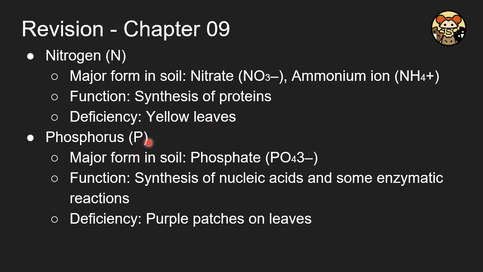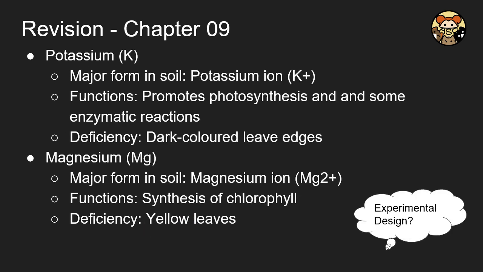For phosphate, it is taken in as PO4 3-, and it is required for the synthesis of nucleic acid. If you don't have enough phosphate, you will have purple patches on your leaves. For potassium, it is taken in as K+, that is the potassium ion, and it is required for photosynthesis. If you don't have enough of it, you will have dark color on the leaf edges.